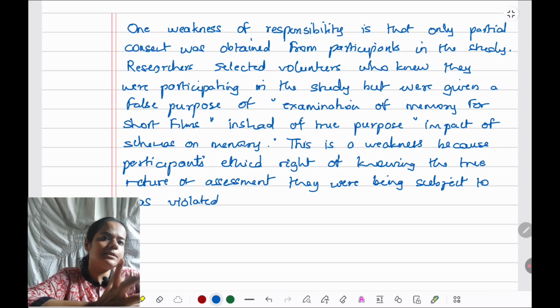Okay, so the assessment in terms of recognition test, why it is being done exactly, they don't know about it.